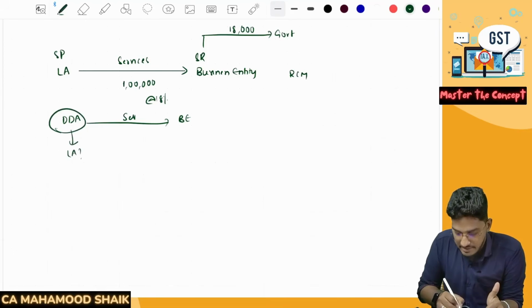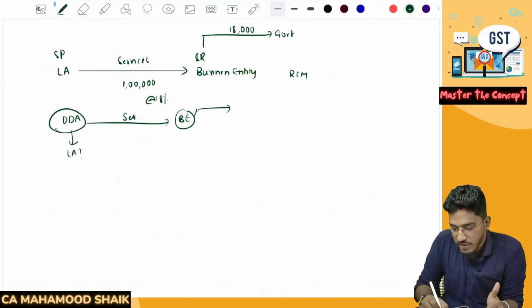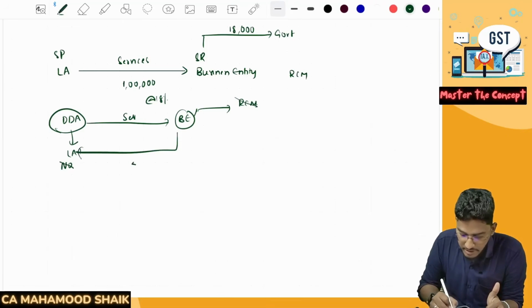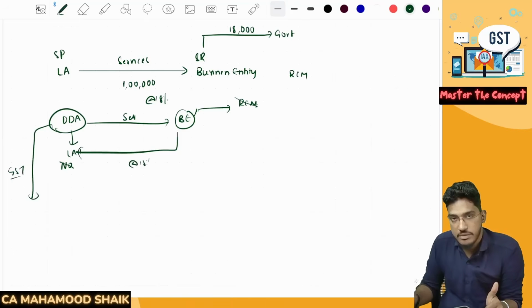See, if the answer is yes, then the business entity is only required to pay the GST under reverse charge mechanism. If you say no, then this will not be a local authority. Here RCM will not become applicable. This DDA only, along with the consideration, should also collect the amount of GST and they have to pay the GST to the government.